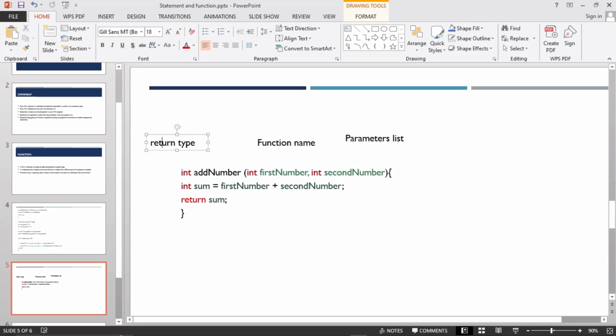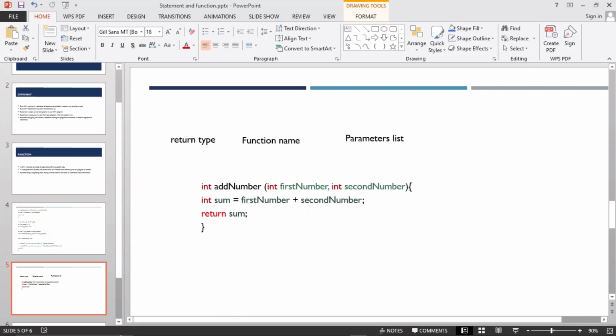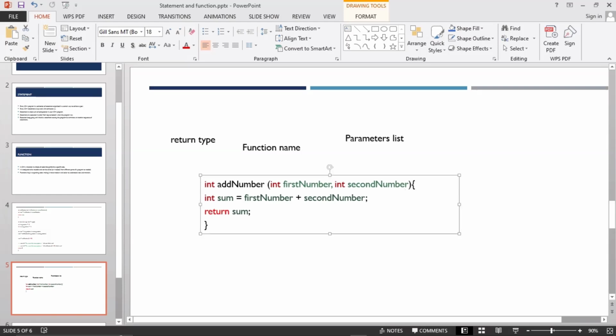So this first thing is called the return type, and this next one, addNumbers, is called the function name. This whole set of lines of code is called a function. The name I give to the function here is called addNumbers.